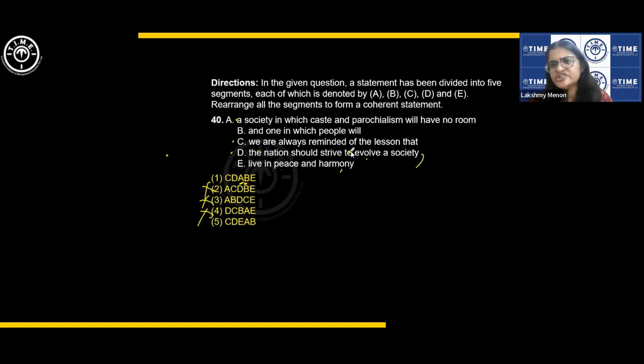a society in which caste and, no, then that doesn't work, there should be a list then, right? Strive to evolve a society, live in peace and harmony, and do something. But if we say and one in which people will, no, that doesn't make sense. Strive to evolve a society in which something, and one in which. Okay. Not a very easy question.